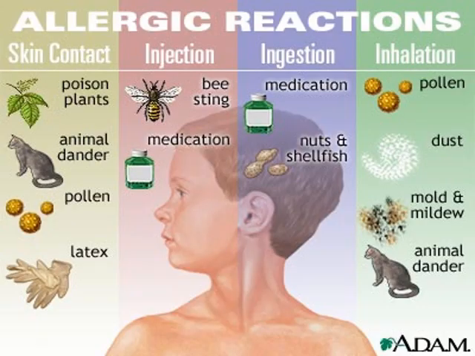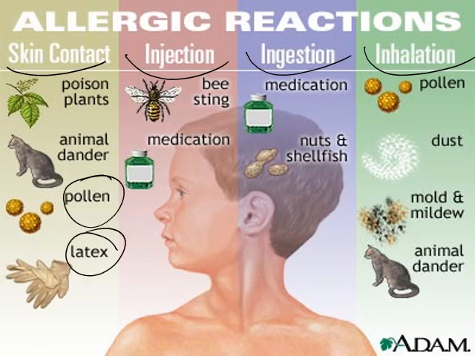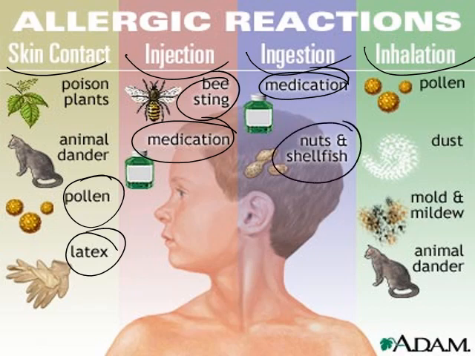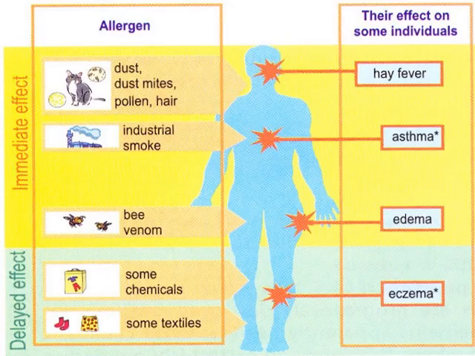So let's start with allergic reactions. We have four main types: skin contact, injection, ingestion, or inhalation. Skin contact: we have poison plants, animal dander, pollen, and latex. Injection, like a bee sting, for example, or medications, mainly creams and so on, or medication that is injected inside your body. We have ingestion by medications or nuts and shellfish. Inhalation: we have pollen, dust, mold and mildew, and animal dander.